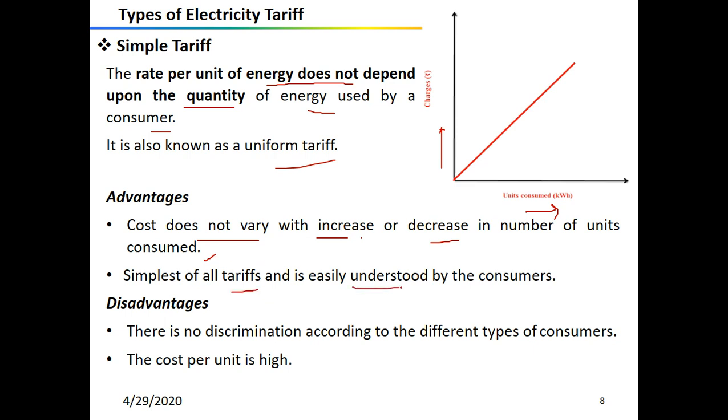He can check how much electricity he has consumed in a day or an hour at a specific time. But it has some disadvantages. There is no discrimination between different types of consumers, and the cost per unit is also very high. There are no incentives or attractive features that make the consumer use more electricity, because it is a constant rate. And if a consumer does not consume any energy in a particular month, the supplier cannot charge any money, even though the connection provided to the consumer has its own cost. Generally, this simple tariff is given to farmers for irrigation purposes.